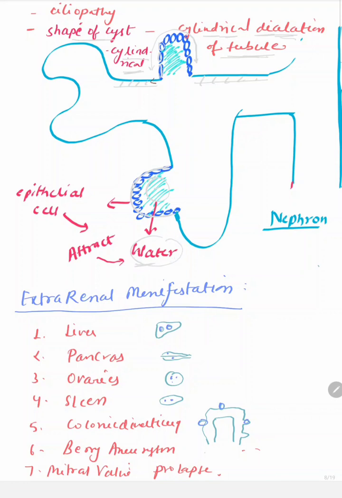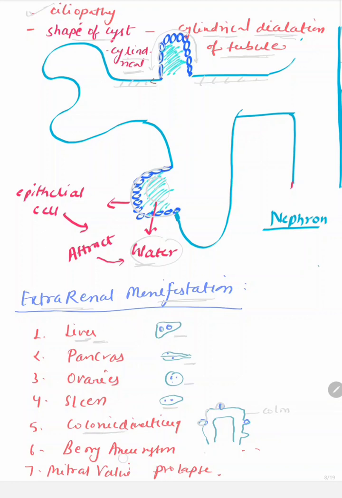The pathology of polycystic kidney disease is ciliopathy. This is the renal manifestation of polycystic kidney disease. Along with that, what are the extrarenal manifestations? In polycystic kidney disease, there are chances of cyst formation in the liver, pancreas, ovaries, spleen, and there are chances of the formation of colonic diverticula. So here is a colon and this is a diverticulum.